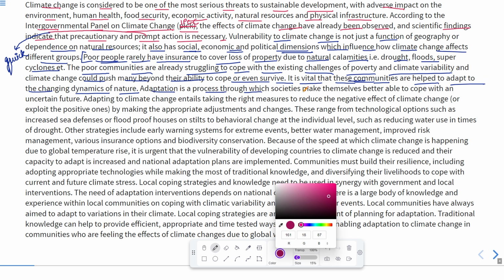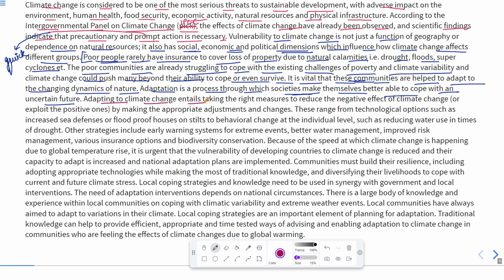Adaptation is a process through which societies make themselves better able to cope with an uncertain future. Actually, this is a process through which societies are taught how they can make themselves better able to cope with an uncertain future. If something happens to them in future, like a natural calamity or any such situation, they will know how to cope with it. So that is known as adaptability.